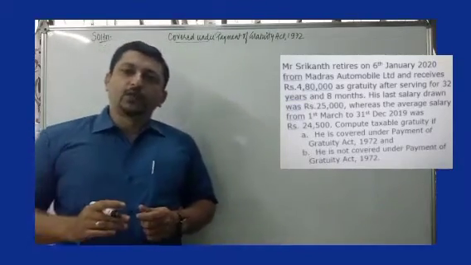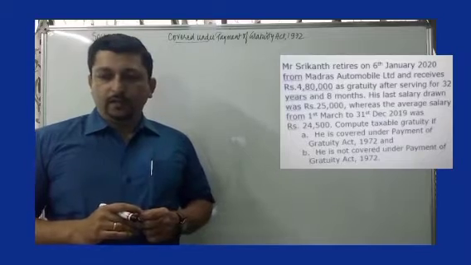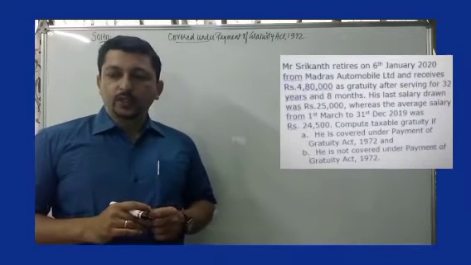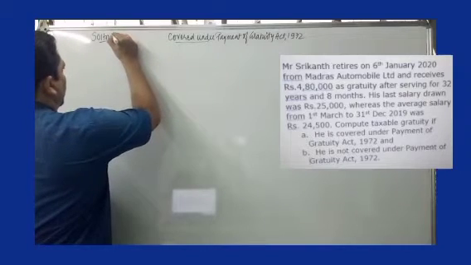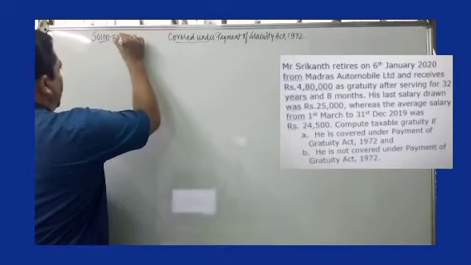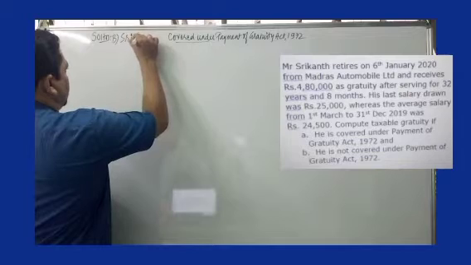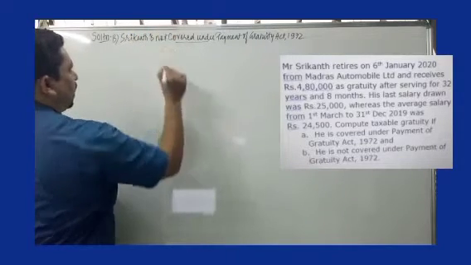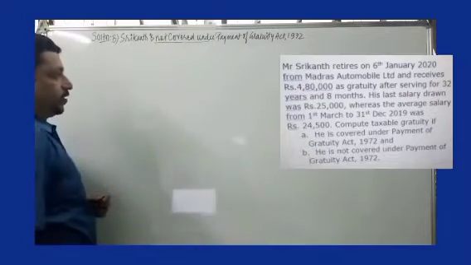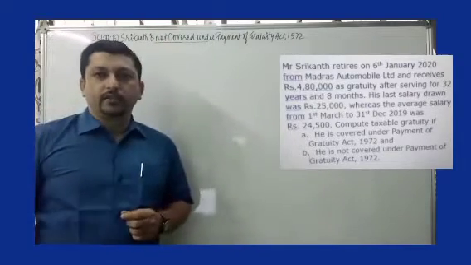Okay, now let's look at question B. It says he is not covered under the Payment of Gratuity Act 1972. So I record over here point B. I write Srikanth is not covered. So not covered is the term under the Payment of Gratuity Act 1972.